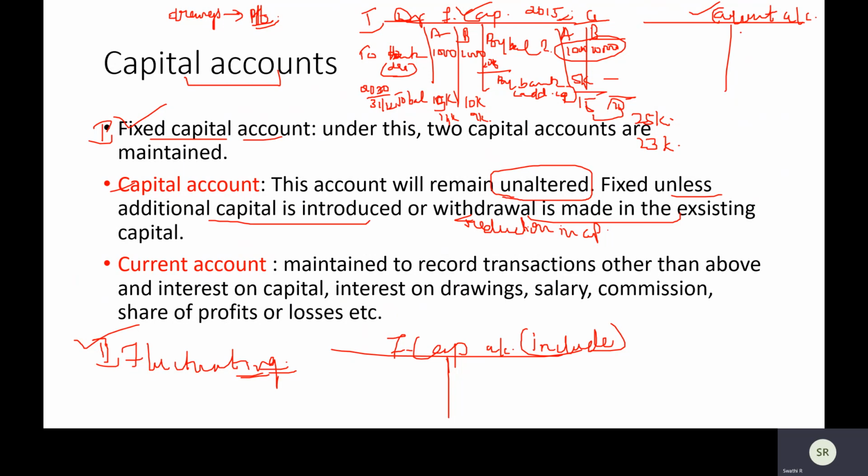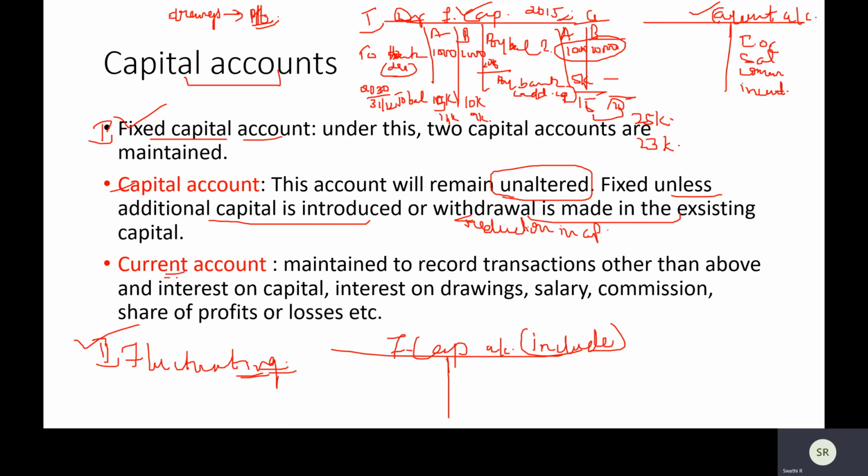Now, the second one is the current account. Maybe we have a partnership deed, we are giving interest on capital, we are providing salary to partners, we are providing commission to partners, and something extra like incentives to partners. All these things we are providing every year. Of course, we have to show it somewhere. Then the question is, you're telling that fixed capital is unaltered, so where do I show these things? You make one more account called the current account.